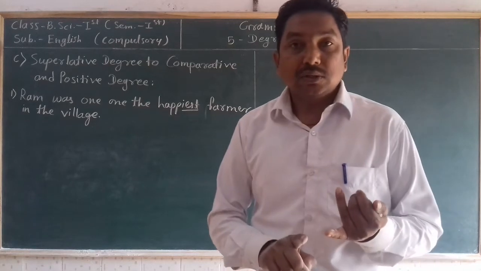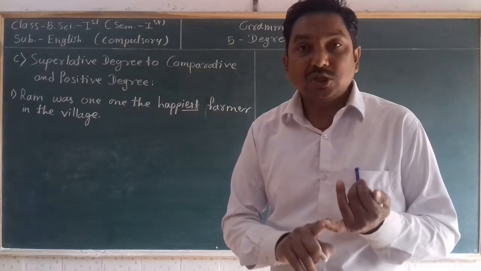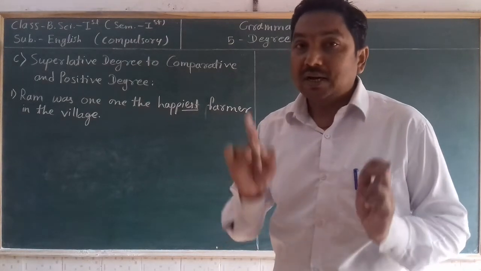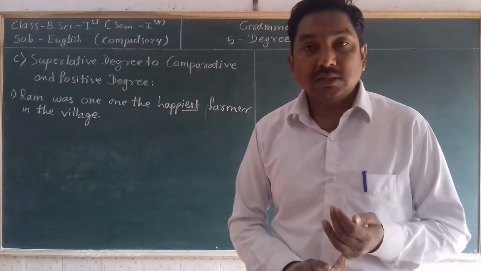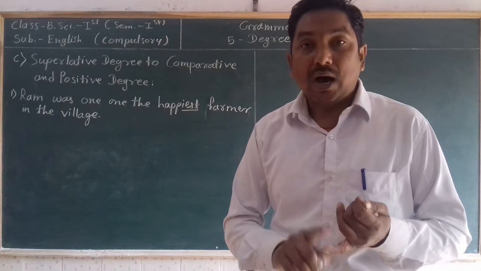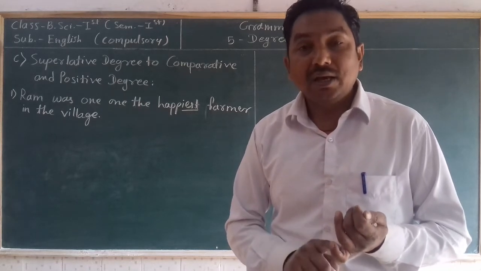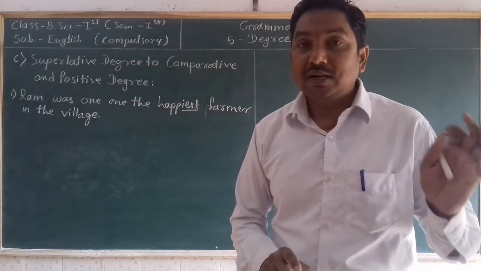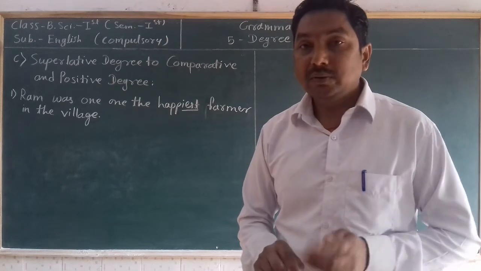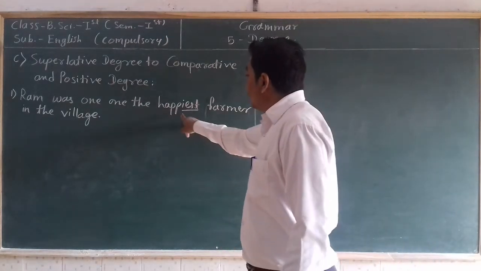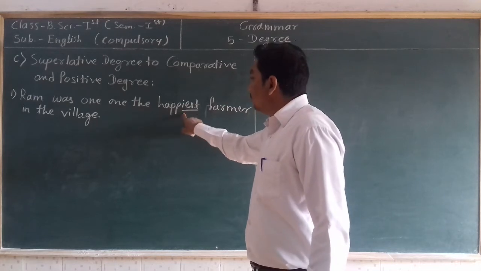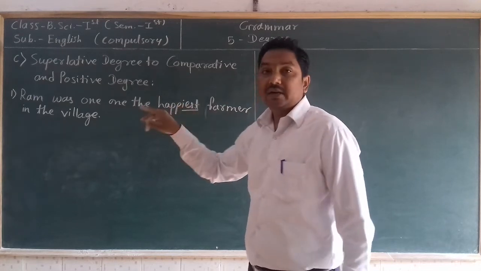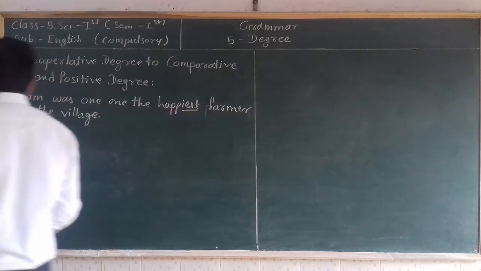If the suffix st, est or iest is used, that sentence is related to superlative degree. If the suffix r, er or ier is used, that sentence is related to comparative degree. So if the suffix iest is used, that sentence is related to superlative degree.